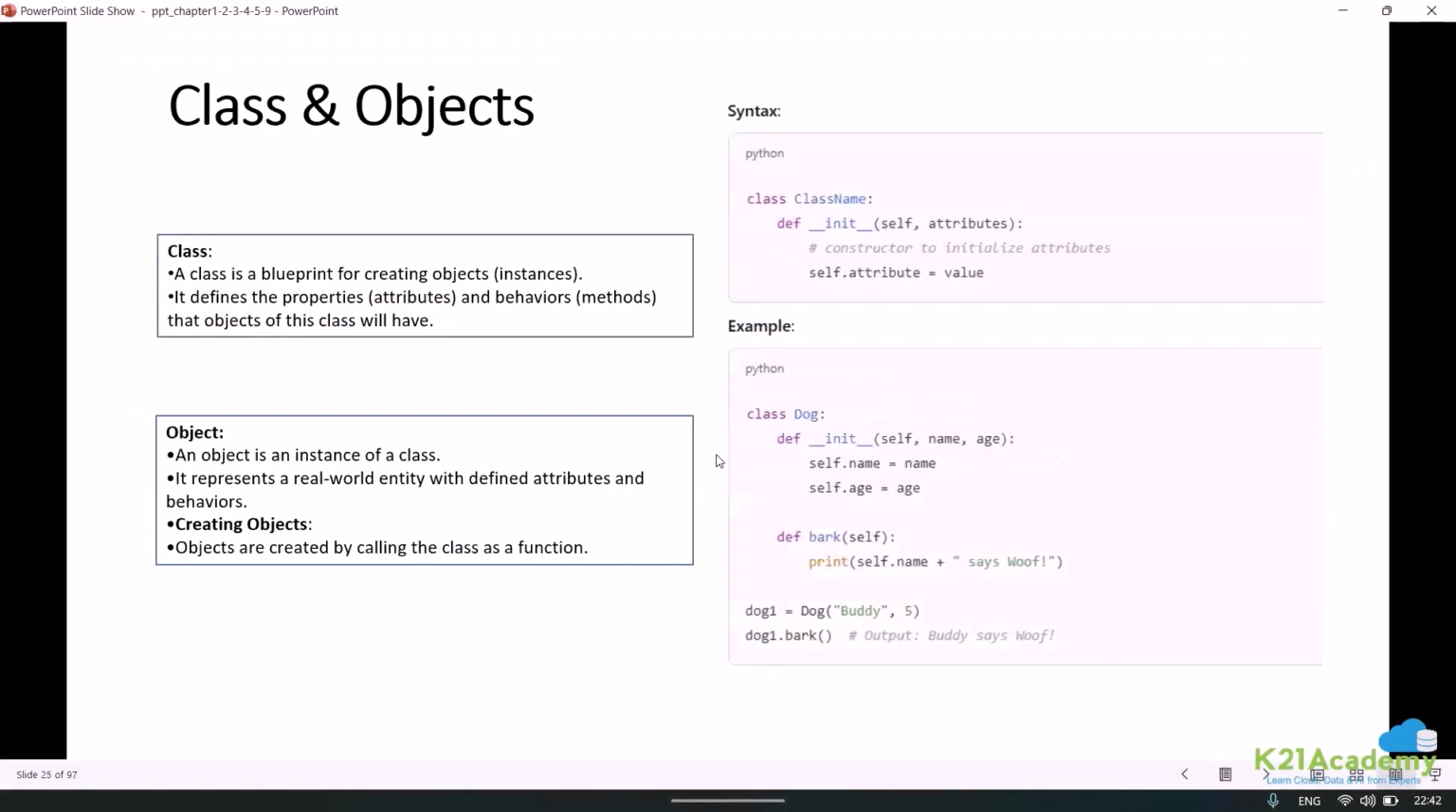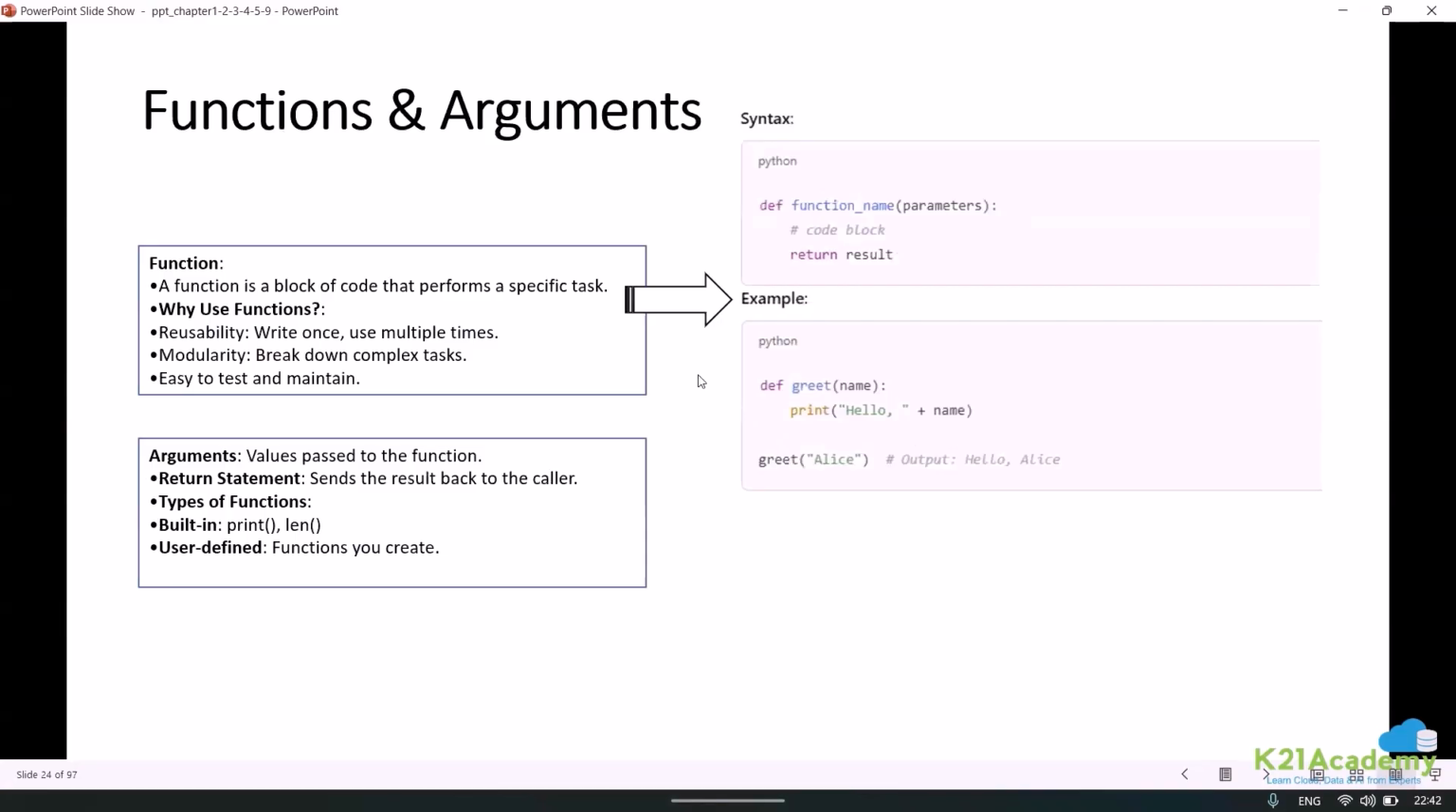Okay. Now let us look into this. This is what I wanted to touch upon about functions and arguments. I think this is good enough.